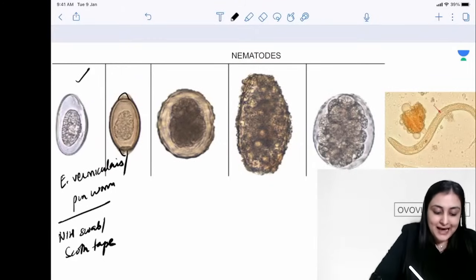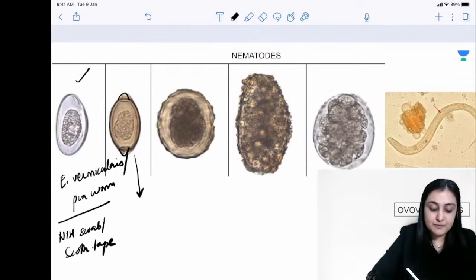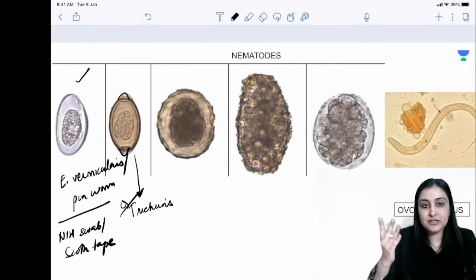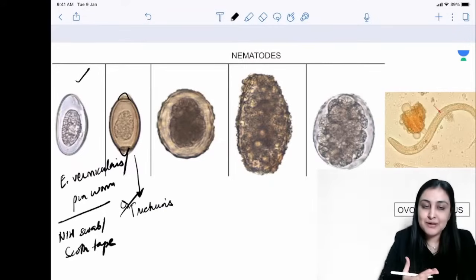What do you see here? Barrel shaped egg, with mucus plugs on both sides. This is Trichuris, most frequently asked in the FMG exam. On both sides Trichuris trichiura: two times in the name, and two mucus plugs in the shape.